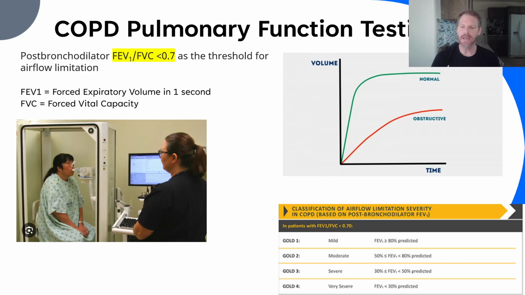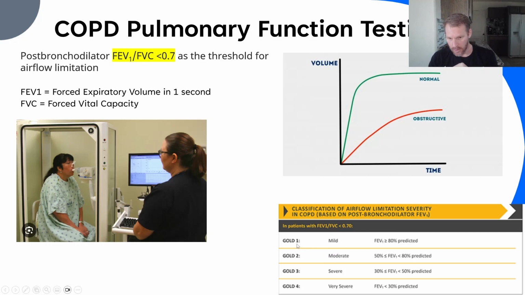Somebody smarter than me figured out height versus age, how much lung volume you should be able to exhale, and set a standard normal. Now, we know with COPD that FEV1, that first second, they're not going to move as much air, and so we're using that against healthy people to predict the severity of the COPD once we have that diagnosis, less than 70%.